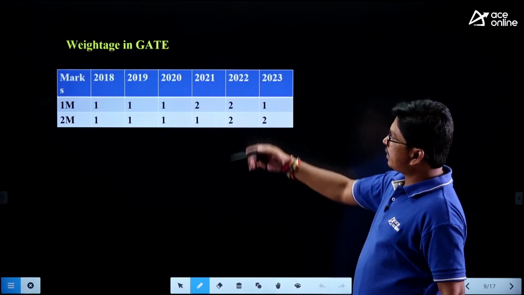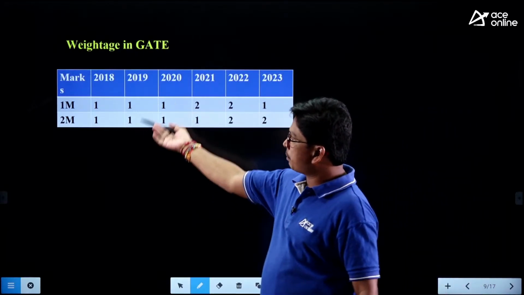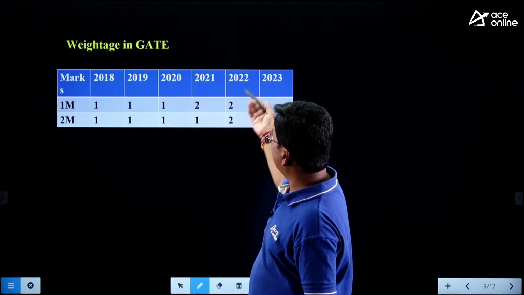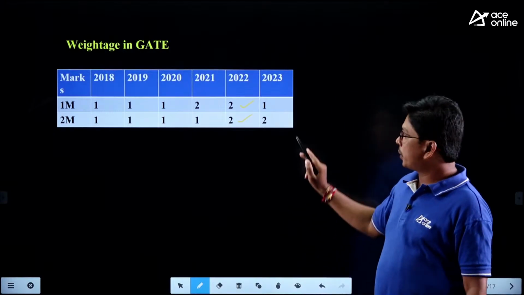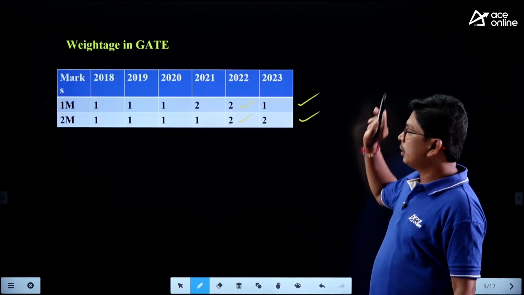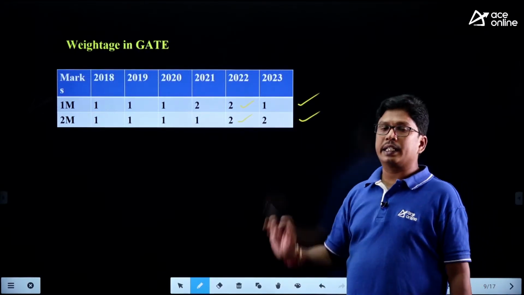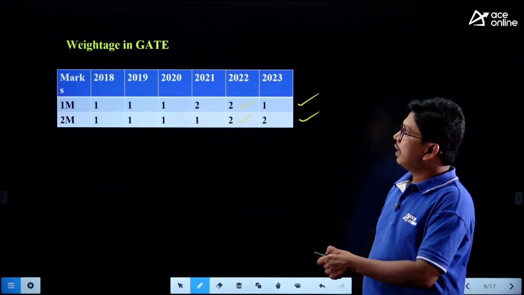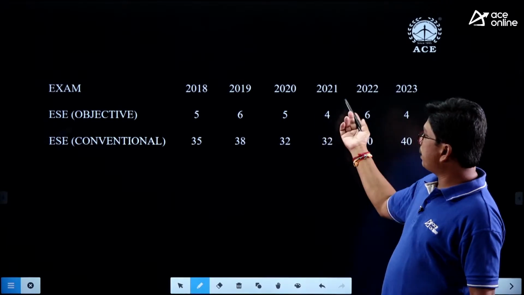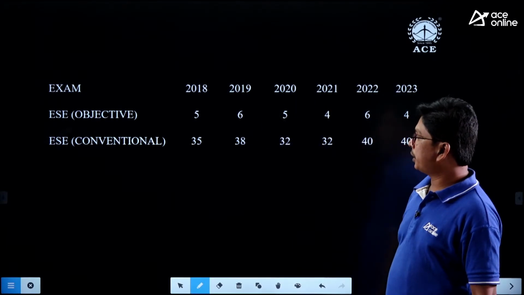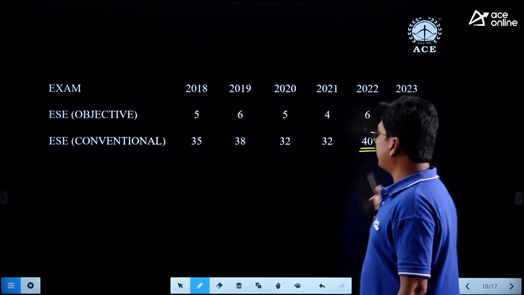And the weightage year-wise: 18, 19, 20, 21, 22, 23. We are getting a 1 mark question like that, and a 2 mark question. In 2022, we got two 1 mark questions and two 2 mark questions. In 2023, we got two 2 mark questions and one 1 mark question. That is the weightage in GATE in transmission and distribution. And coming to ESE year-wise, in 18, we are getting a minimum of 4 and a maximum of 6 questions. And the ESE conventional weightage is constant, nearly 40.